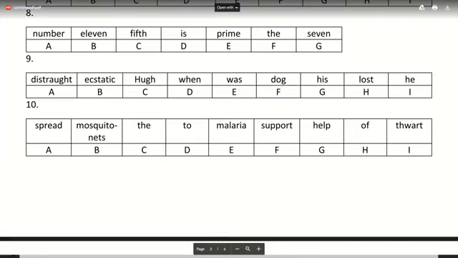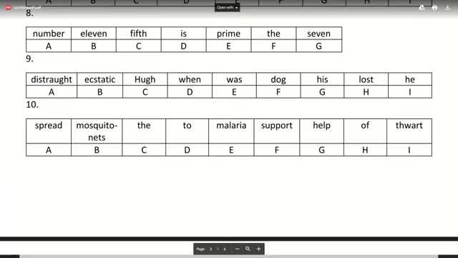For number 9, you start the word with H-U-G-H. All of you are doing it wrong.